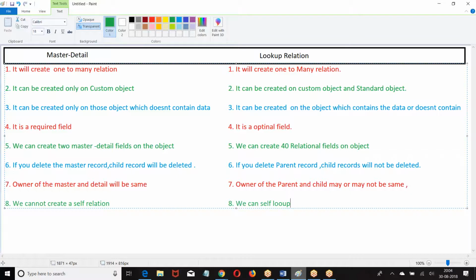Account object can choose account object as a parent and create a relation. Self lookup can be created. An object can choose itself as a parent in lookup relation. In master detail, it is not accepted. I hope you are clear with this. Next.